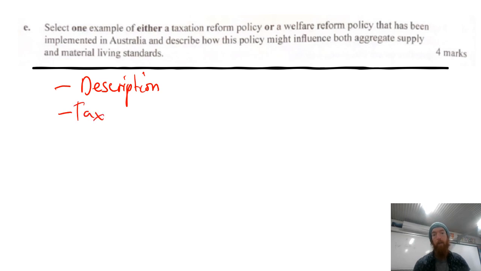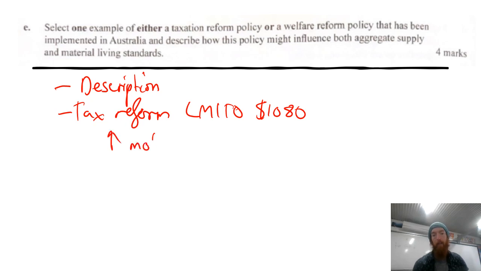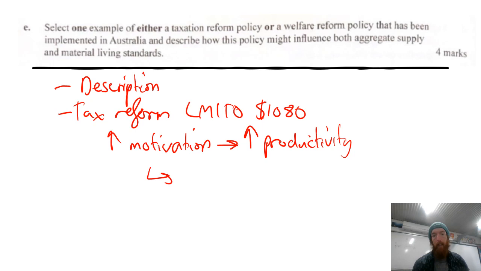So with tax reform, I'd probably go the low and middle income tax offset. So that $1,080 that they can offset and the impact that has, that's going to increase motivation to work and make people want to return to the labour force if they are not. That's going to increase our productivity and therefore increase aggregate supply. Also, in this case, if people are more motivated to work and more productive, it should lead to more employment and higher incomes, therefore increasing material living standards as well.